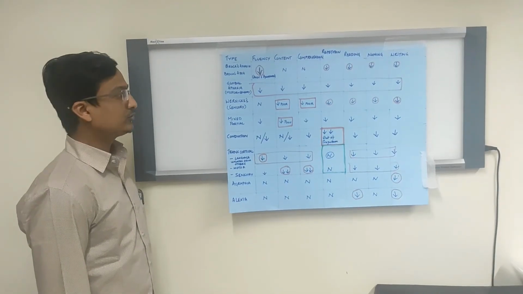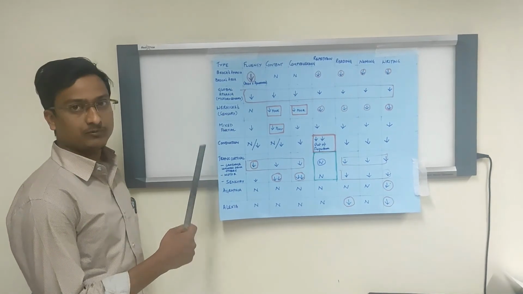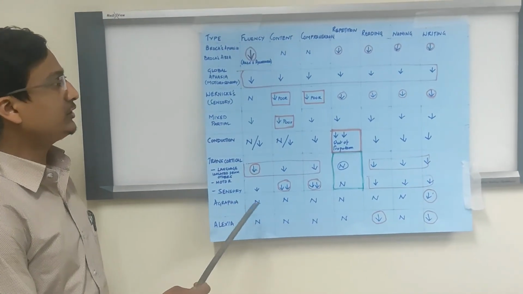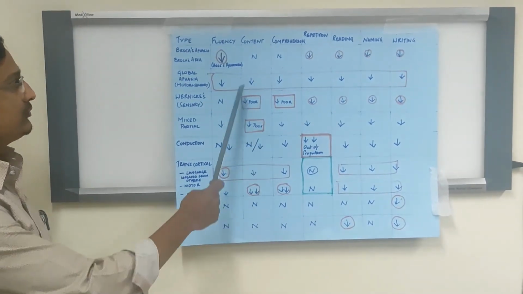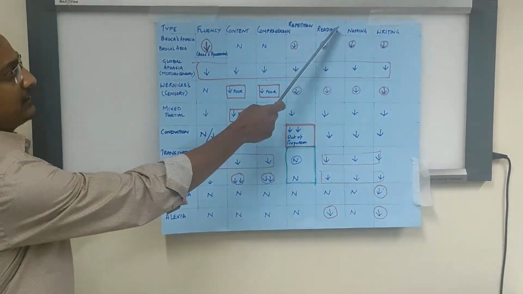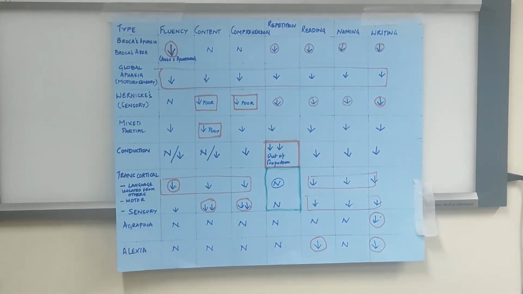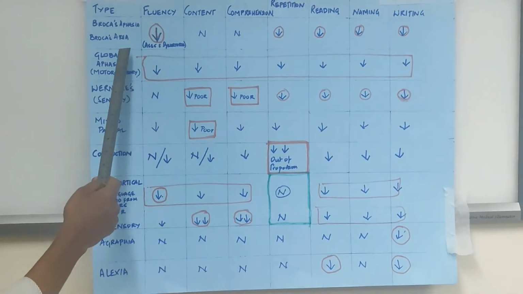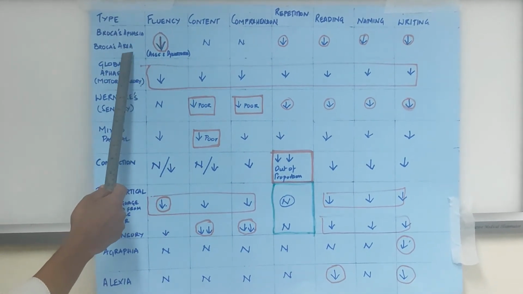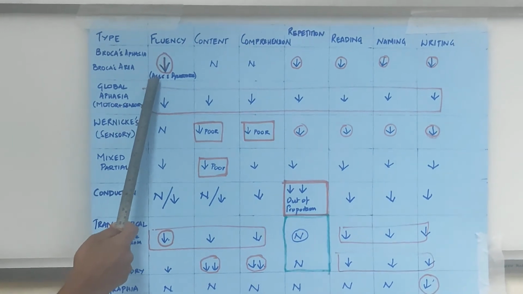Hello everyone. So after the speech examination, I am going to tell you about the various types of aphasias and the different components of speech involved in them. Here you can see we have drawn a chart for it. All the components of speech are on one side, and the different types of aphasias on the other. Coming to the first one, Broca's aphasia, which is also called motor aphasia. Here the motor component of the speech is involved more.